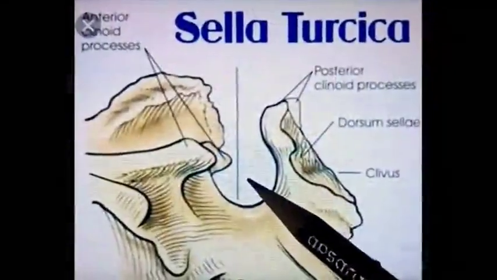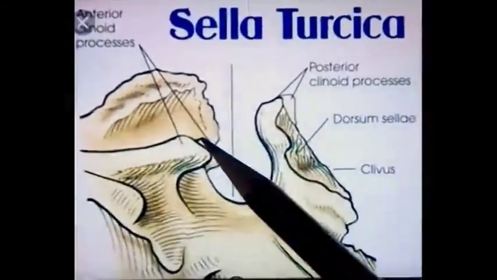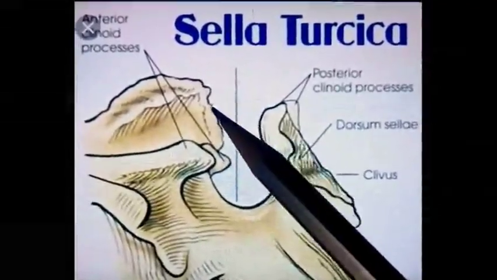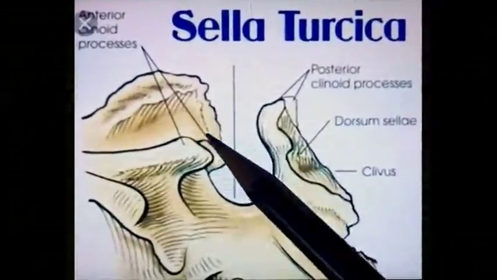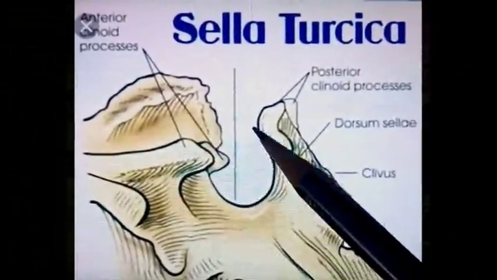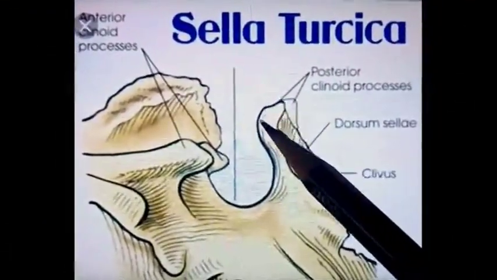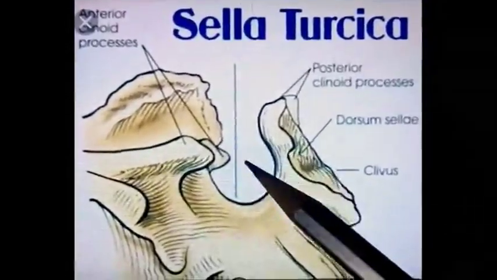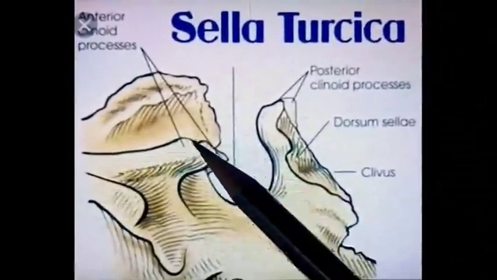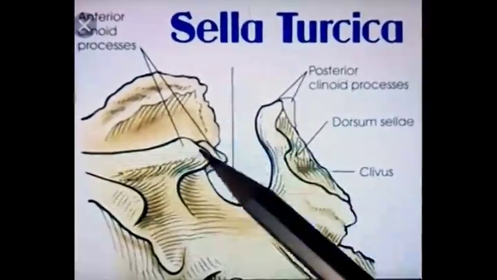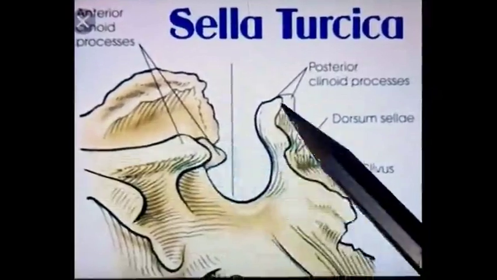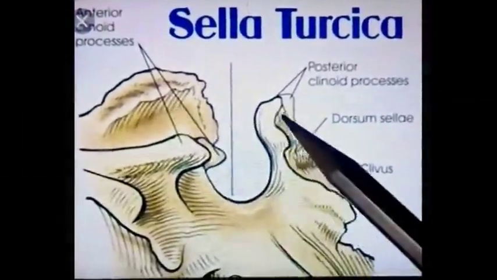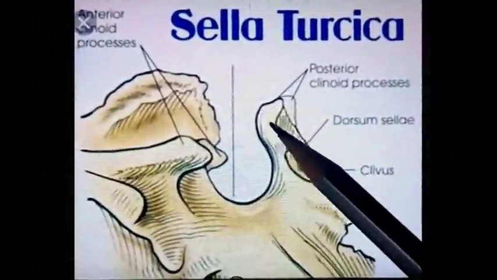This is the fossa for pituitary gland. This fossa or depression is present in the sphenoid bone. The sphenoid bone has this saddle-shaped depression for lodging the pituitary gland. This part of bone is known as sella turcica. This depression has elevations of bone on both margins. Anterior elevation is known as tuberculum sellae and posterior elevation is known as dorsum sellae.